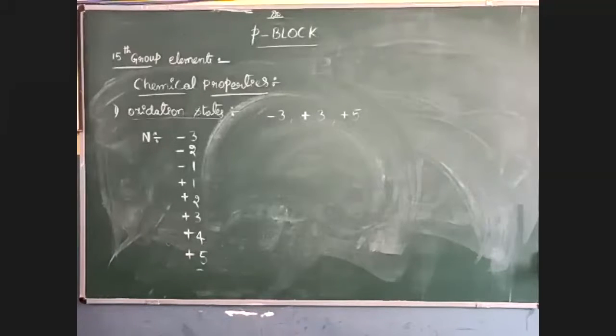So this many oxidation states are present for nitrogen. All these are not given in our textbook, but they were asked once in the NEET examination.